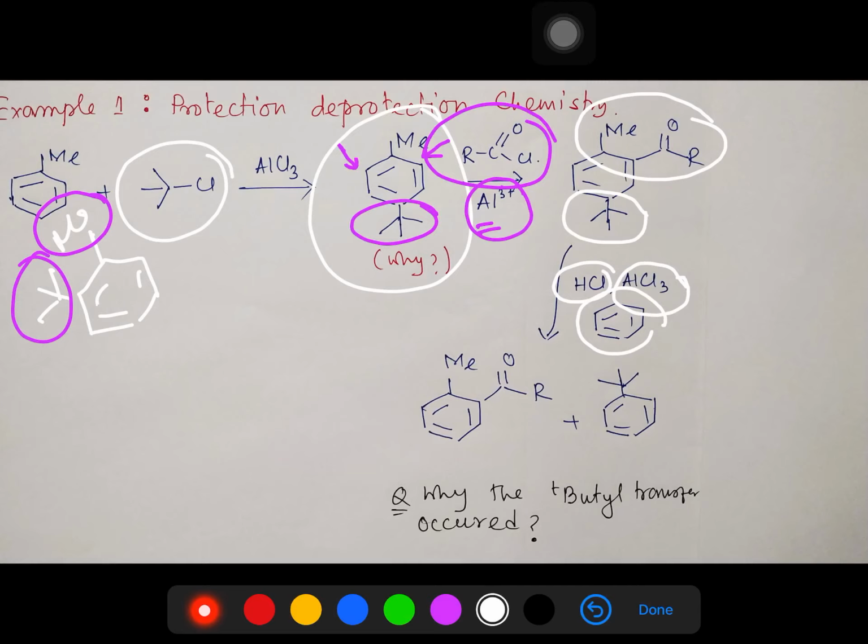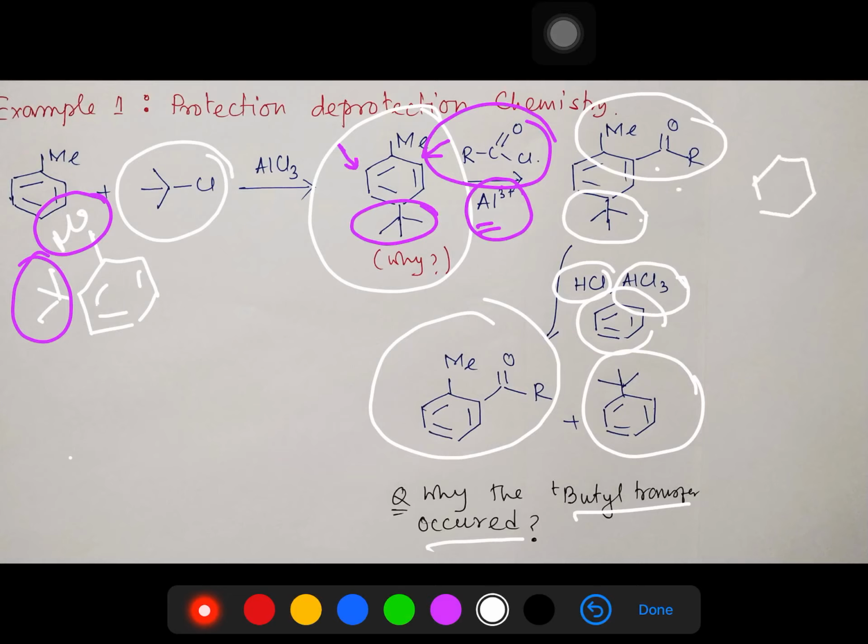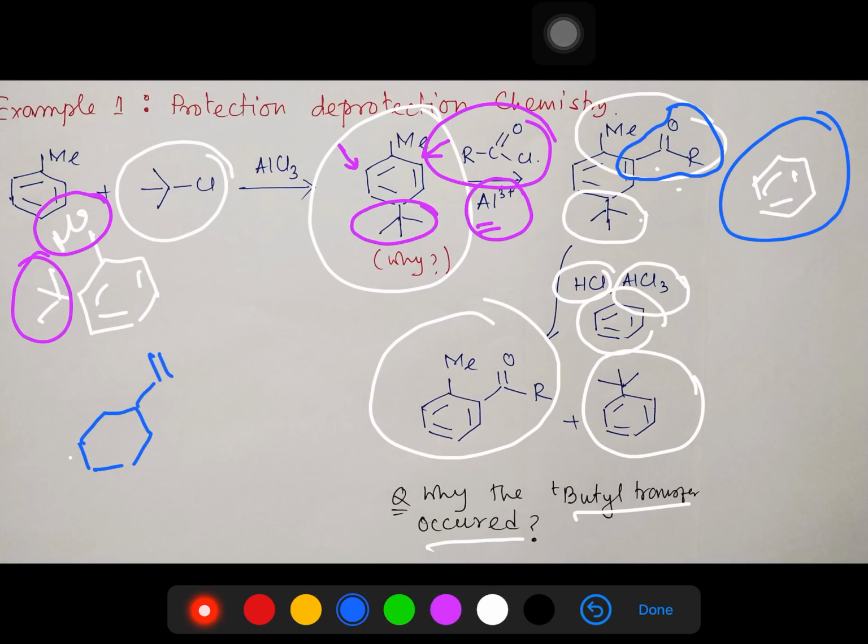And this question, why did the tertiary butyl group transfer occur, that means why did the tertiary butyl group shift from this nucleus to this one? See, if you look at these two nuclei, this one versus benzene, this is actually an electron deficient substrate because of this group, which is withdrawing, so the electron density is less. So compared to this, benzene is relatively more electron rich. So in the reaction medium there are three species: this one, benzene, and tertiary butyl cation.